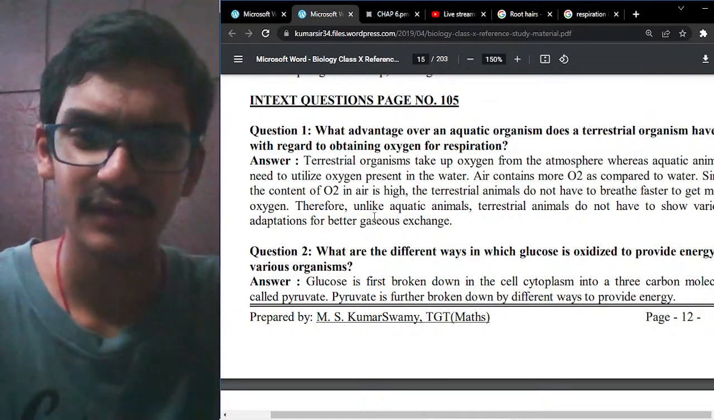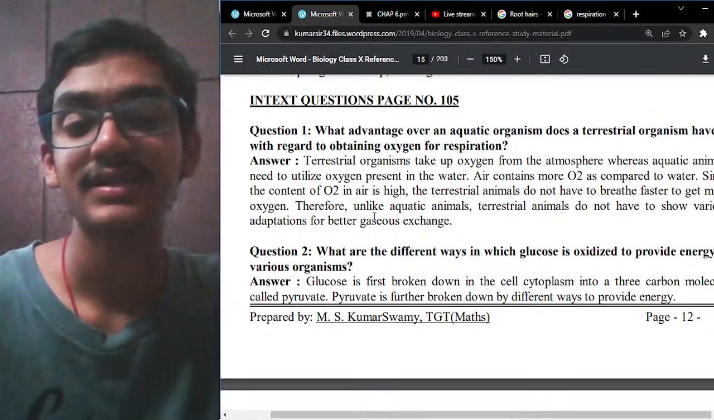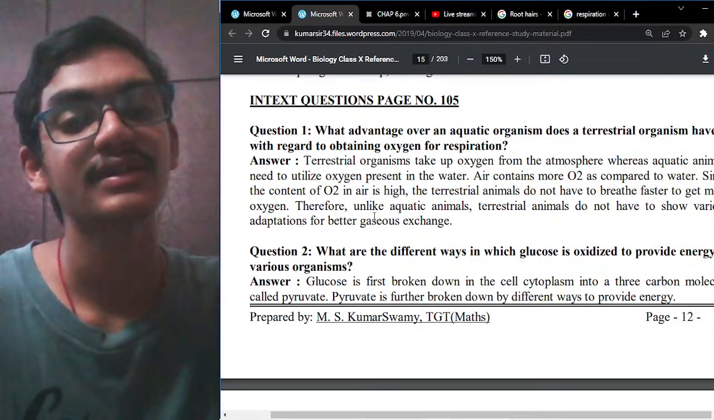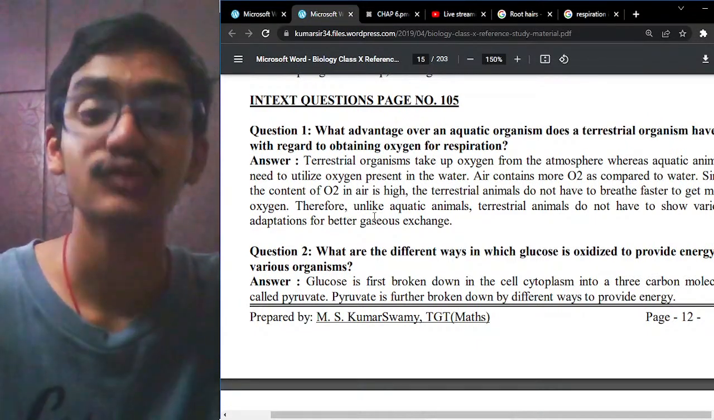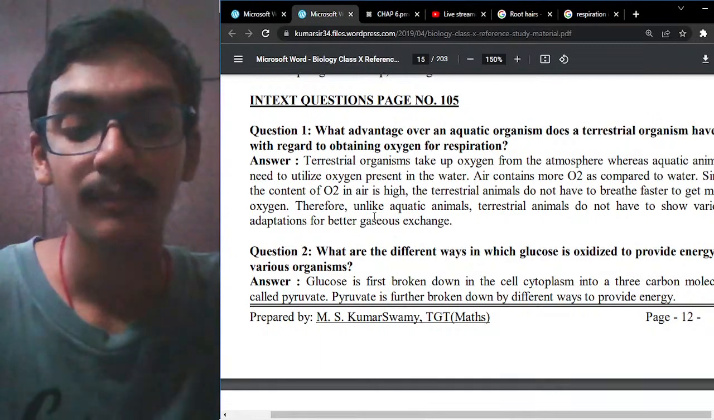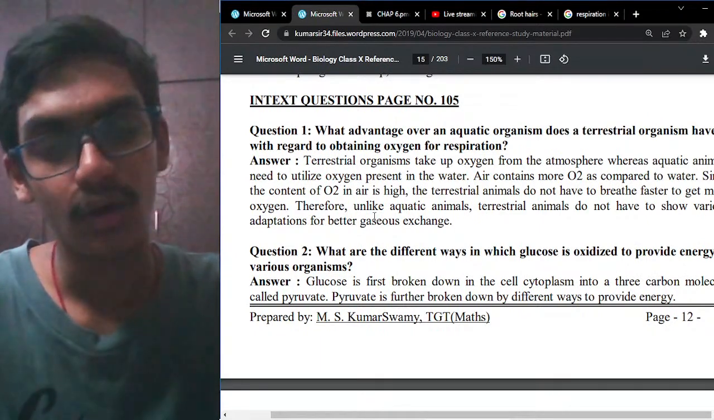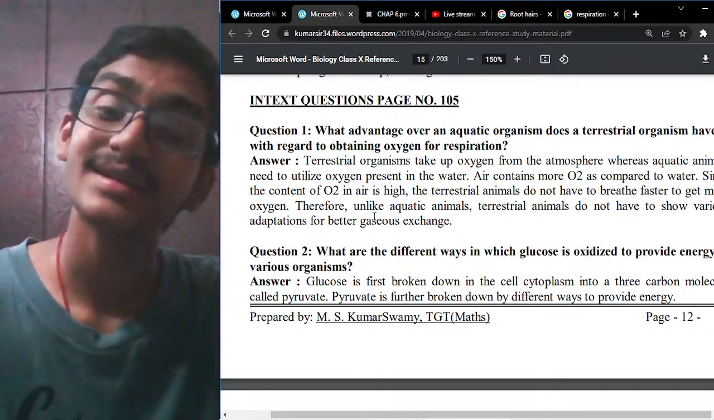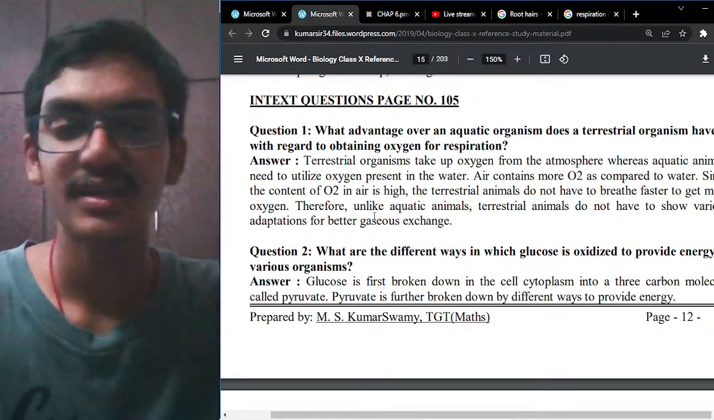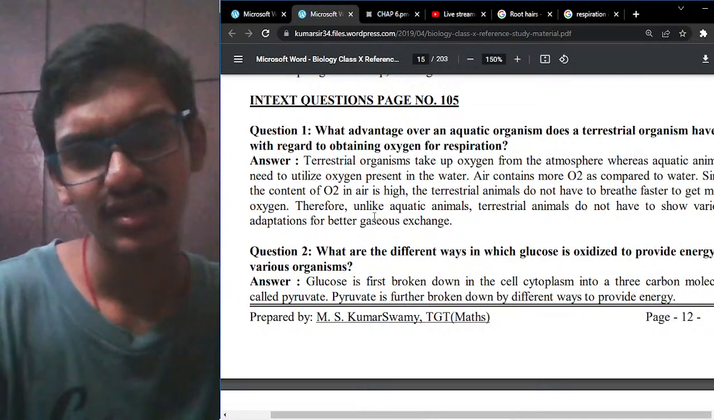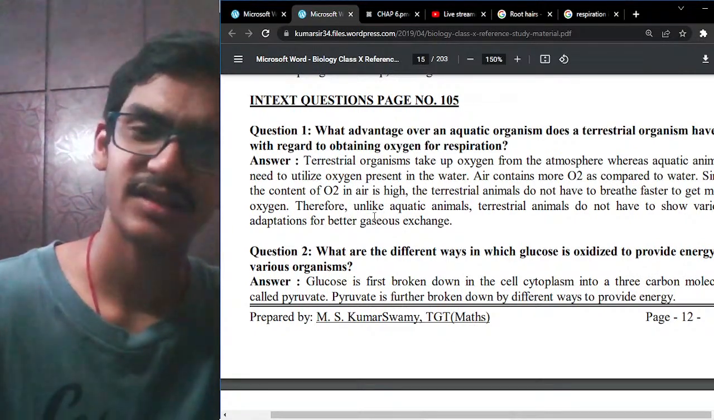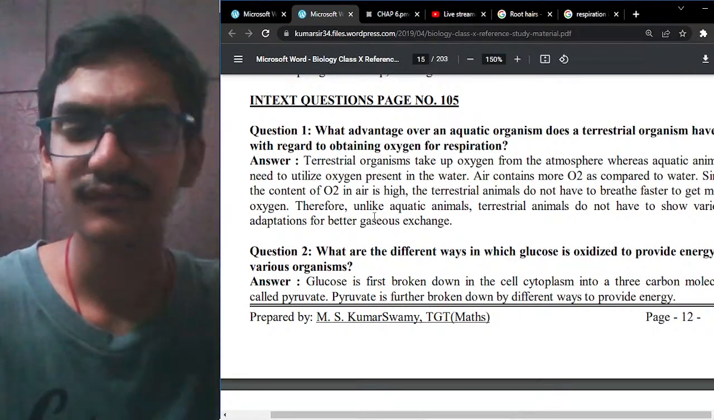This is a very simple question, because the amount of dissolved oxygen that is present in the water is very less, less than 1%. Therefore the rate of breathing and respiration is faster in aquatic organisms, whereas in terrestrial organisms there is a sufficient amount of oxygen, therefore the breathing is not faster. Since the content of oxygen is very high, the organisms do not have to breathe faster.